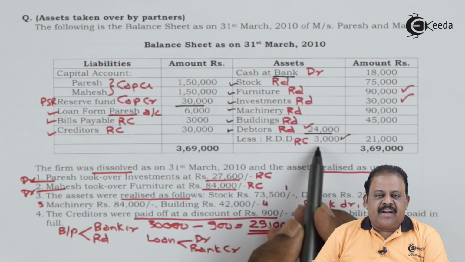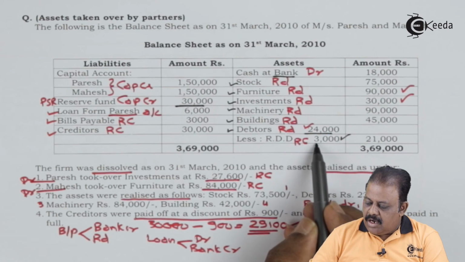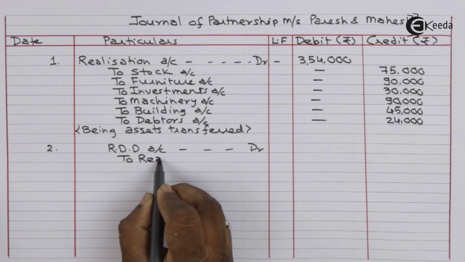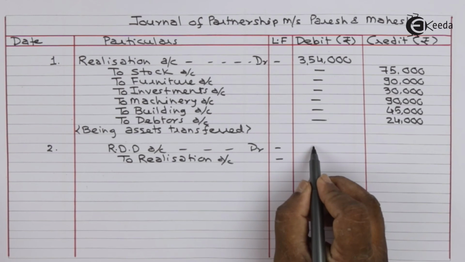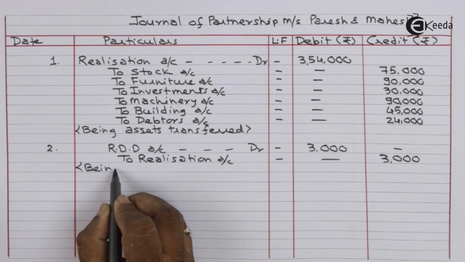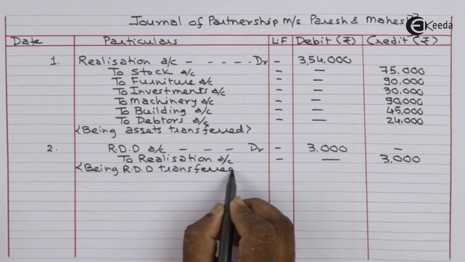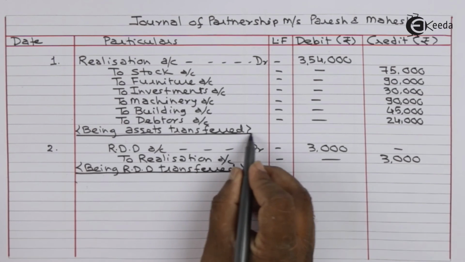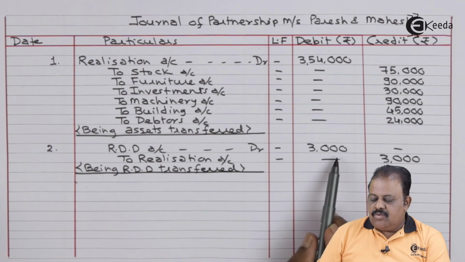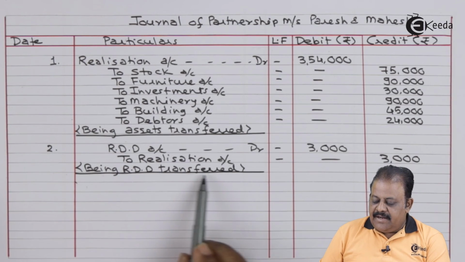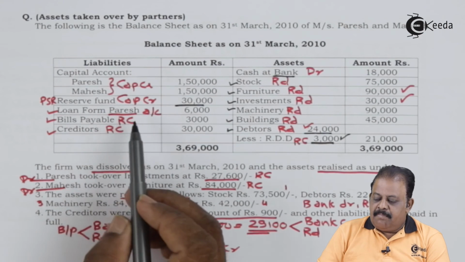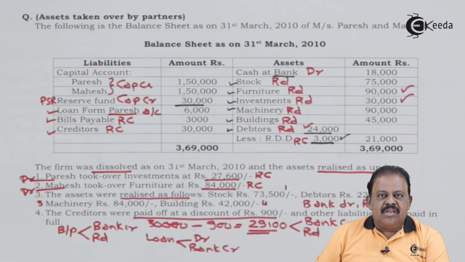RDD will be transferred to realization account amount 3,000. RDD account debit to realization account 3,000 being RDD transferred. Reserve fund will be distributed between partners in their profit sharing ratio 3:2.